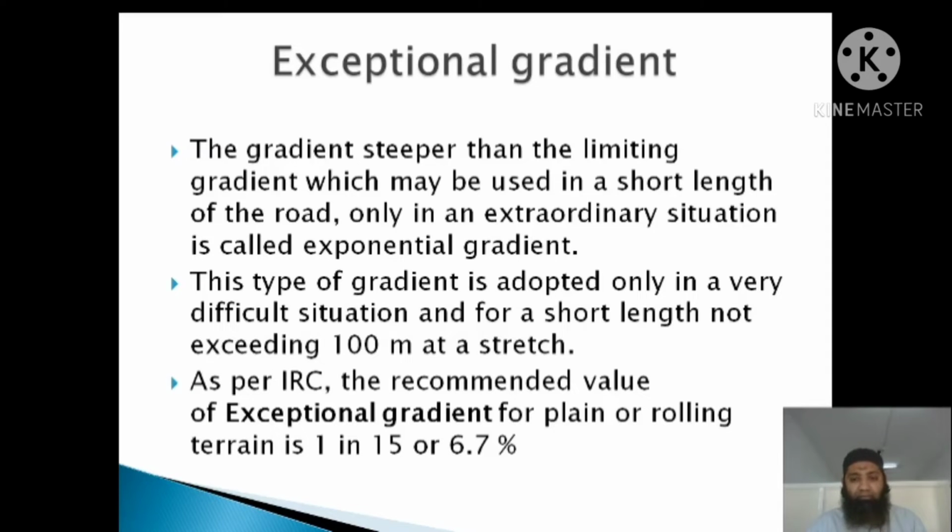As per IRC, the recommended value of exceptional gradient for plain or rolling terrain is 1 in 15 or 6.7%. You can see here, exceptional gradient for plain and rolling terrain is 1 in 15 or 6.7%. It was 3.3% in the ruling gradient. Here it is 6.7% as recommended by IRC. So ruling gradient is not much steeper, a little more steeper than that is the limiting gradient, and much steeper than that is the exceptional gradient, which is provided only in exceptional conditions, not always.